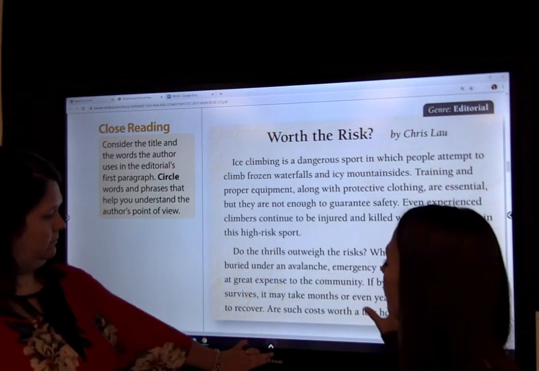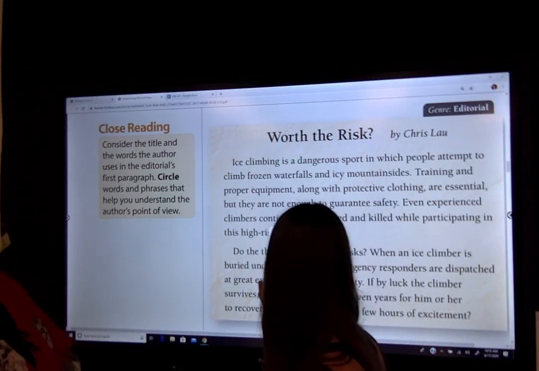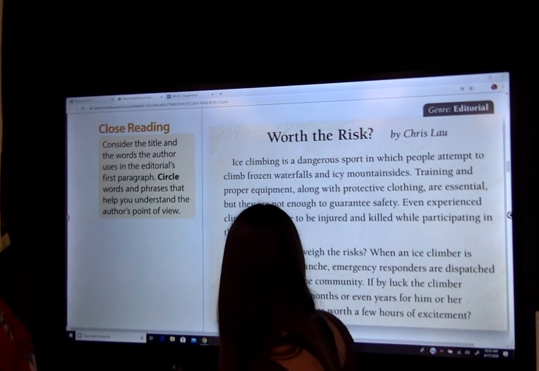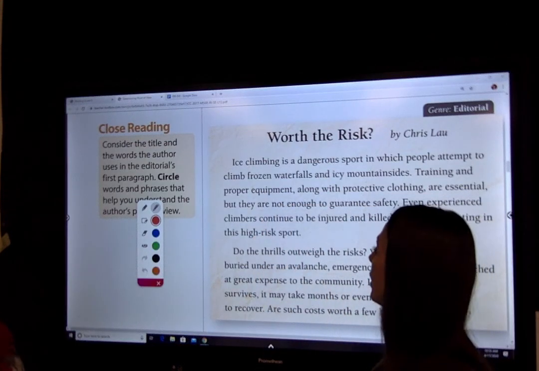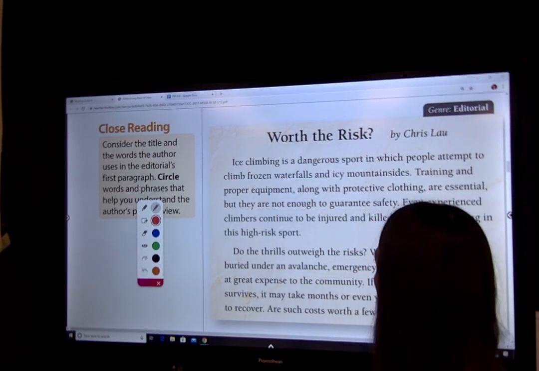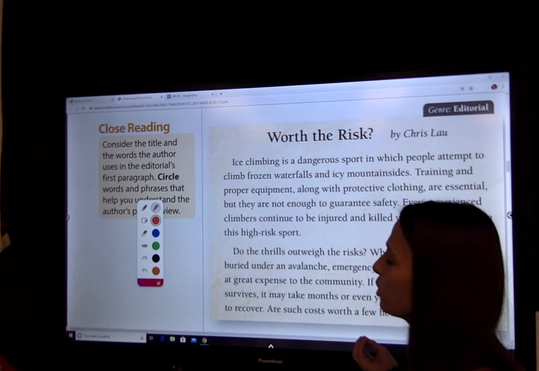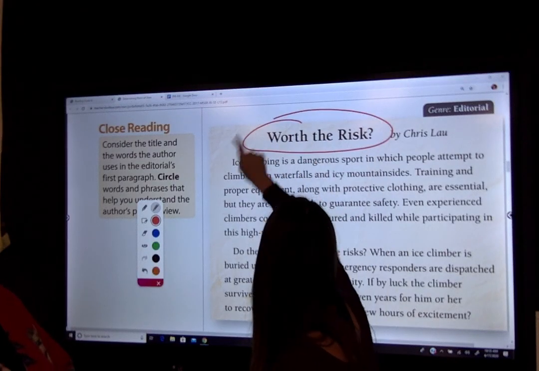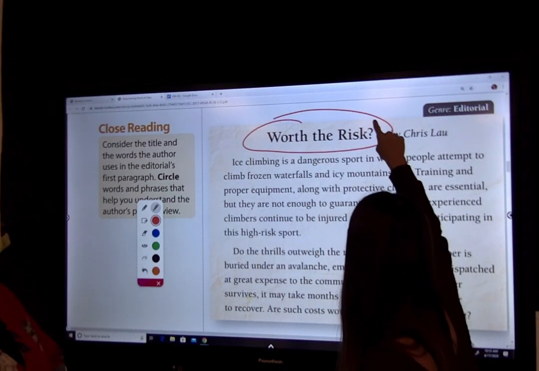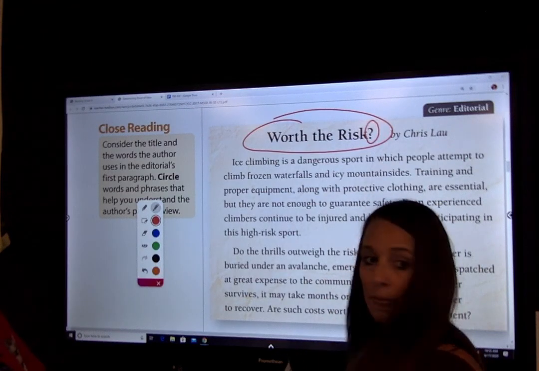Okay? So it's a different author here. So we're going to do the same thing. Remember, you're going to have to go look for these key words that are going to let us see the author's point of view here. So let's go look for some of them. If you'll notice, you can even look at the title. The title is called Worth the Risk, and it's a question mark. So they're asking you, is it worth the risk? Okay.